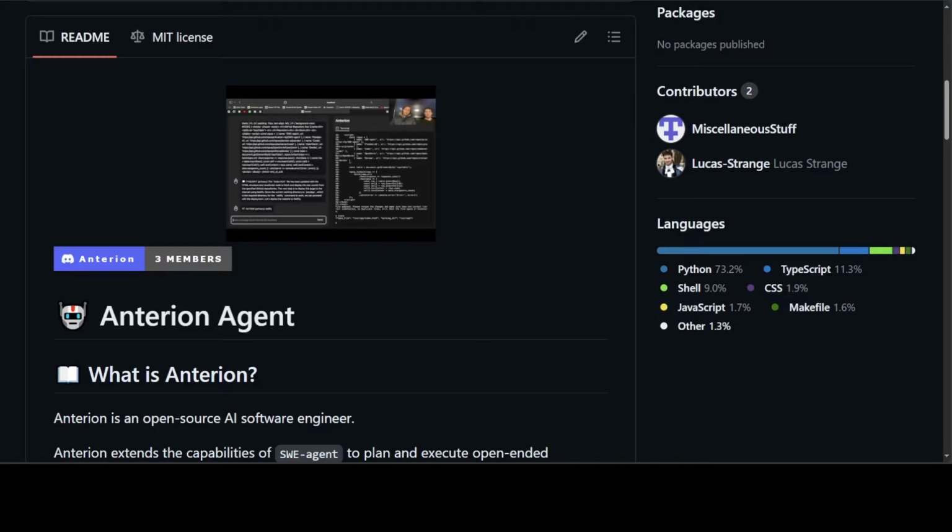Now, also, according to these guys, the guardrail techniques used for SWE-agent translate well to solving real world tasks and could be integrated into more holistic Devin style solutions in the near future. So what they are primarily trying to do is to take the best from both Devin and SWE-agent, and then they are trying to embed that in their own agentic software. So let's see how it works.